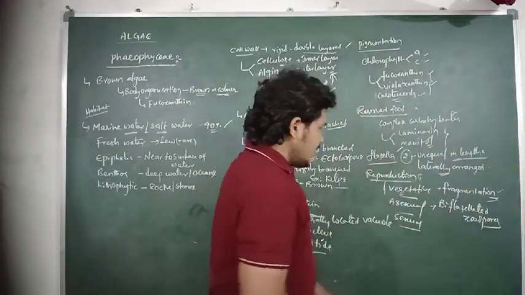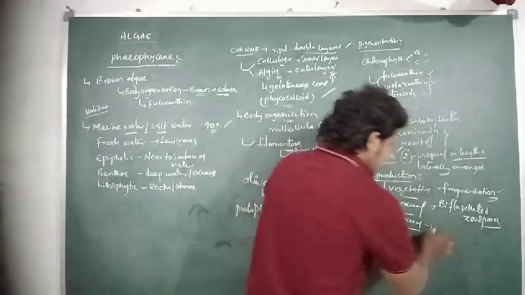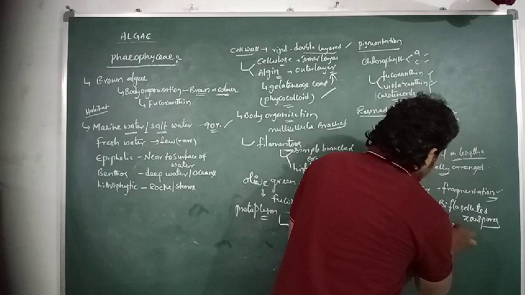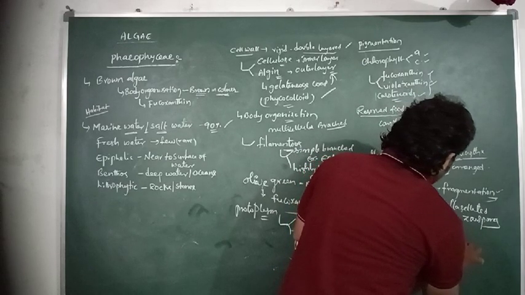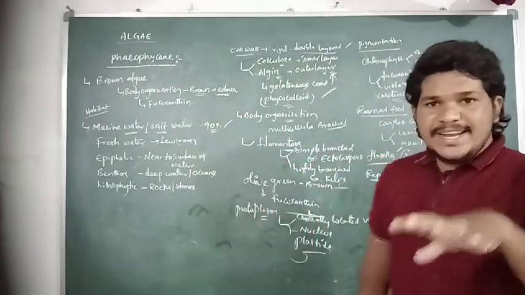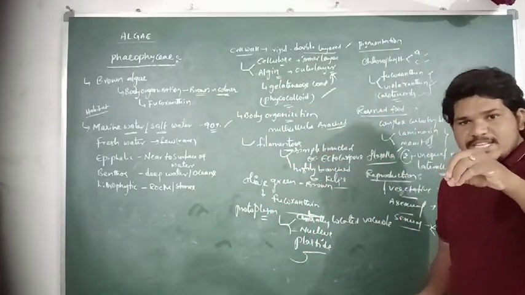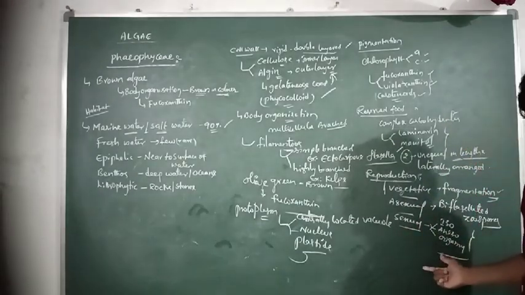And then the sexual reproduction process is carried out in three ways: isogamy, anisogamy and oogamy.